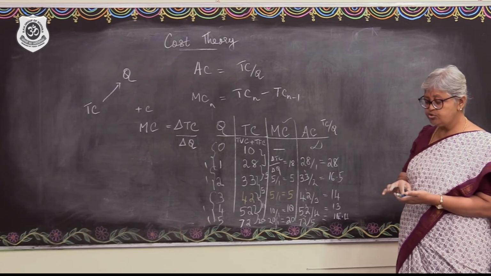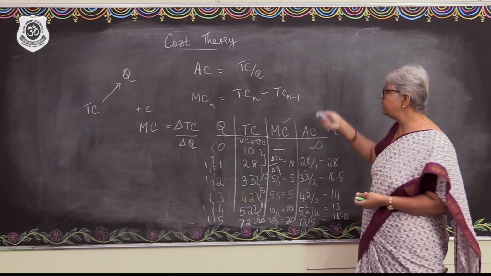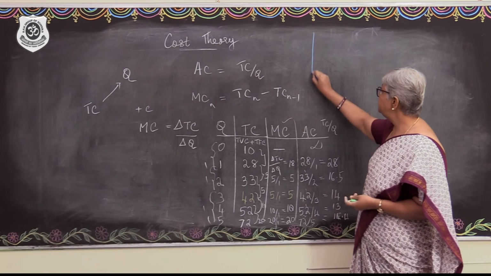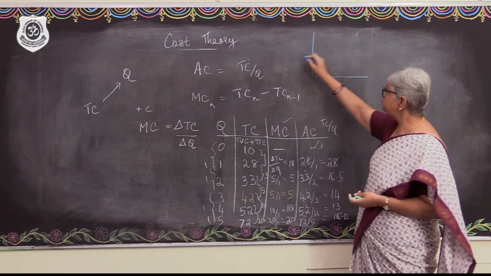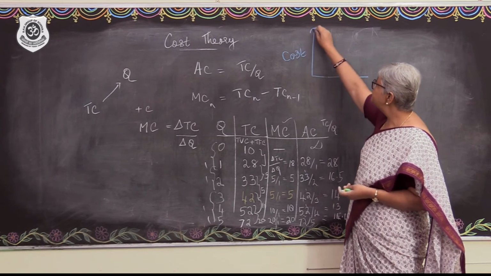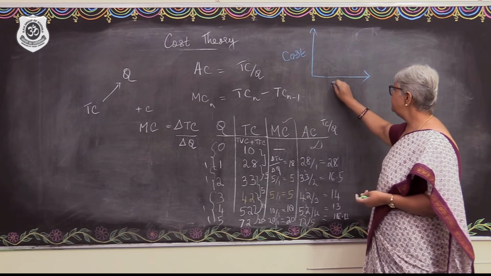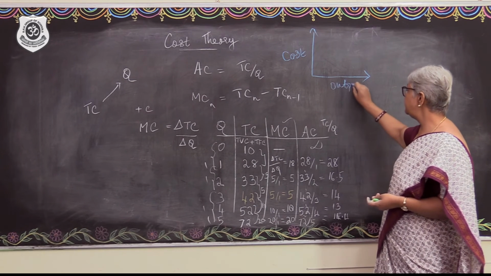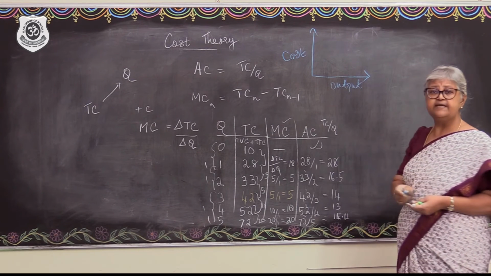So if we try and show this through a diagram, how will we be able to show? Cost can be measured along the y-axis and the level of output can be measured along the x-axis.